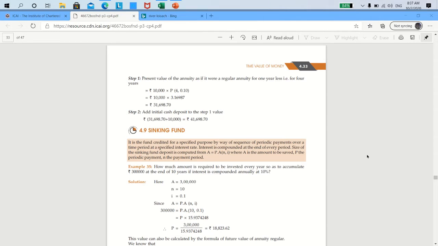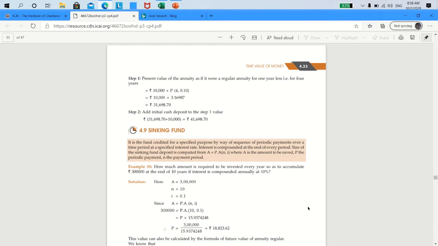It will imply that the payment or the receipt is made at the end of each period, and therefore, since that is the implication, annuity regular formula must be applied after identifying whether it is FV annuity regular or PV annuity regular. Okay, be careful.